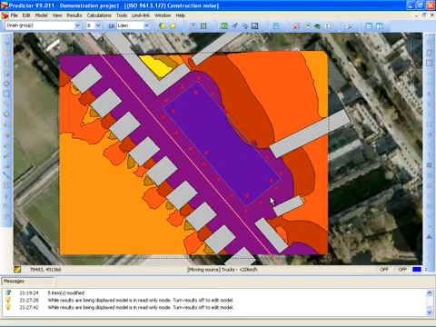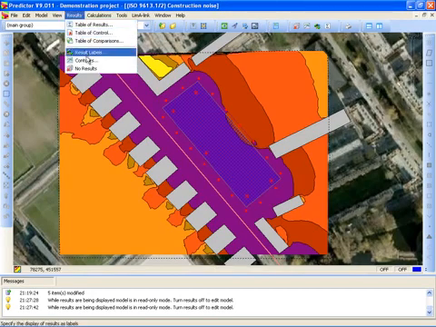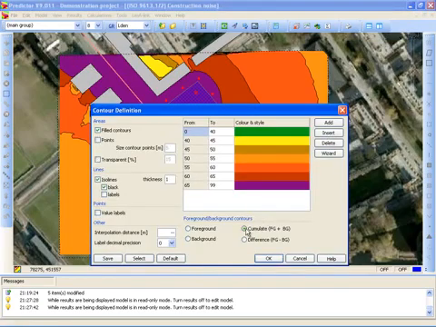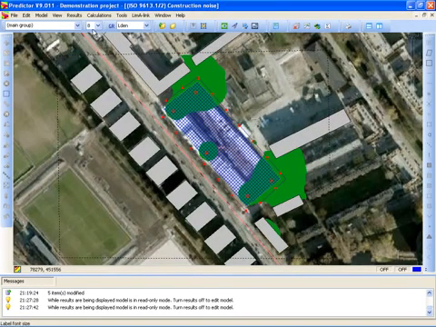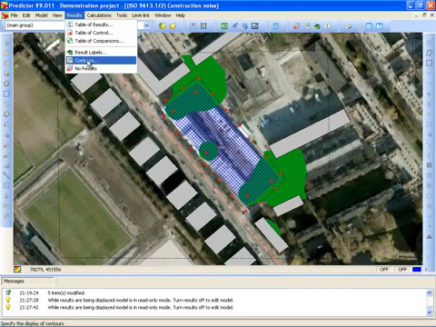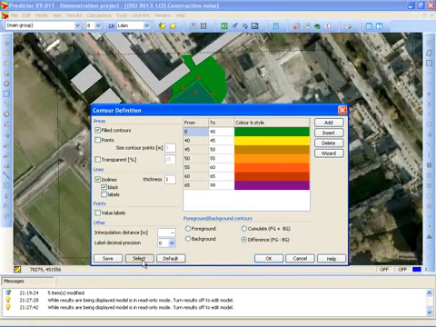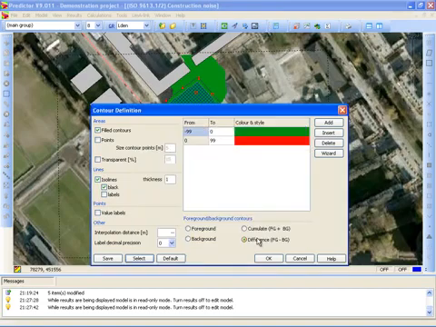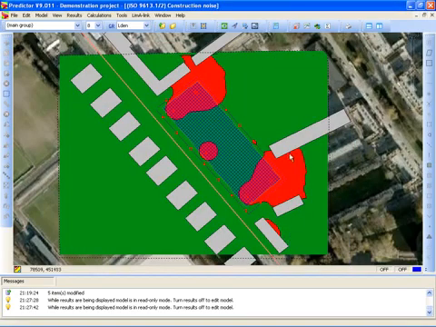I can also show the difference between the construction noise and the background noise. In this case I go back to the contours, and instead of cumulate I select difference, so the foreground model minus the background model, so the construction noise minus the background noise. In this case I can select another coloring and select the difference colors. That means that when it's lower it's green, when it's higher it's red. So it means that in these areas the noise of the construction is higher than the background noise.